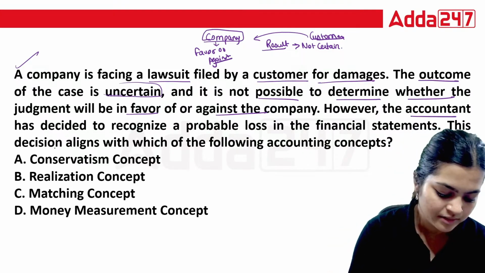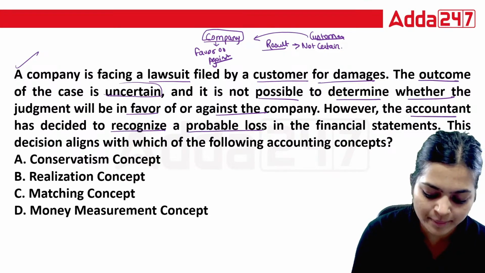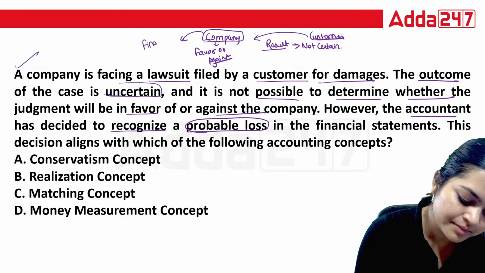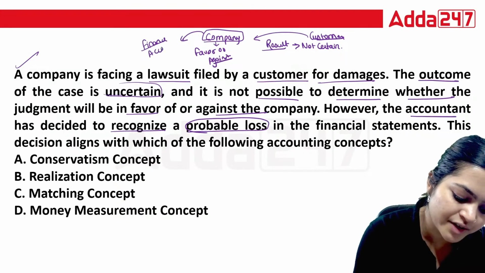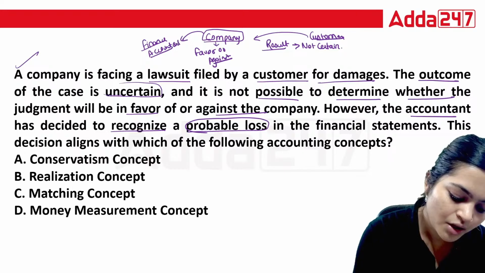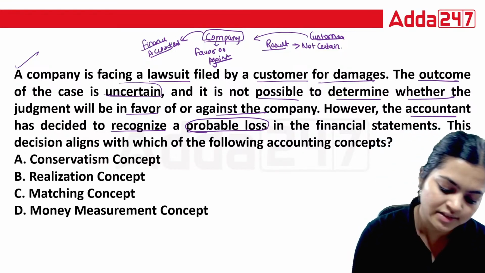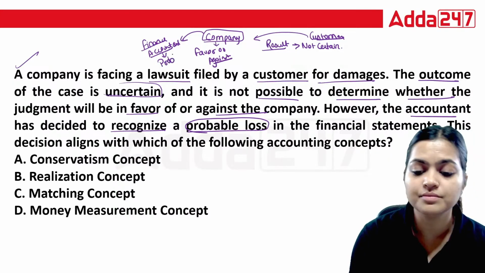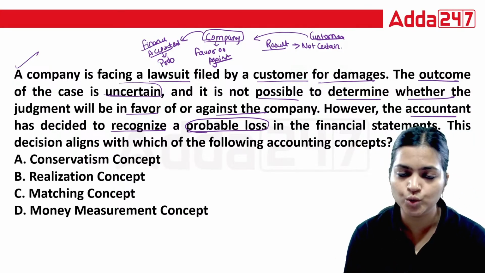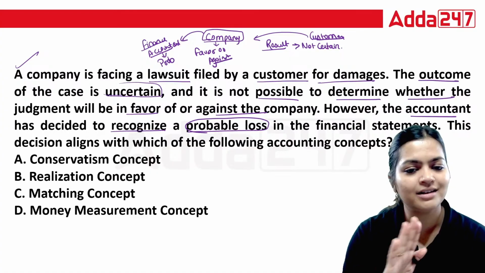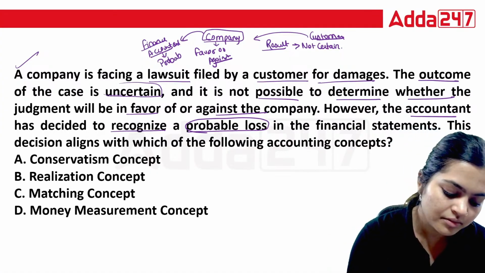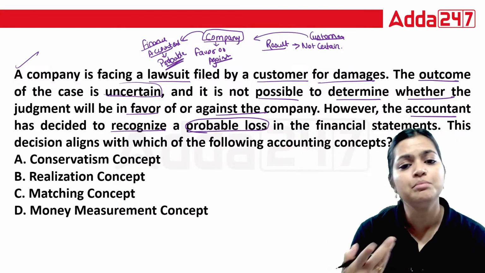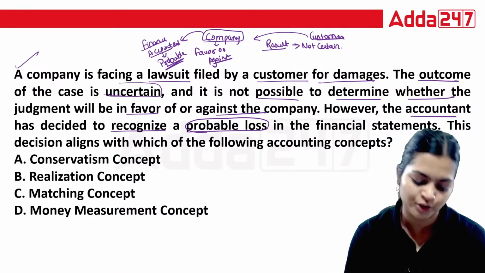However, the accountant has decided to recognize a probable loss. In the finance department, the accountant says that the chances are not so sure that you are only going to lose or only going to pay, no one knows. But there are some 50, 60, 70% chances that you might need to pay.